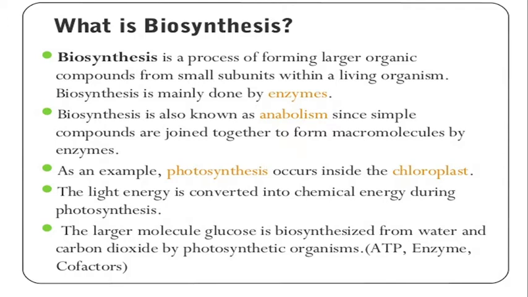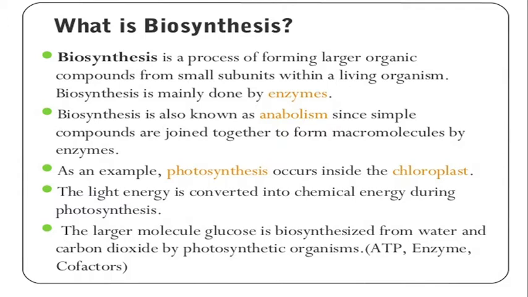Biosynthesis is also known as anabolism, since simple compounds are joined together to form macromolecules by enzymes. Smaller molecules join together to form a macromolecule, and that formation is done using enzymes in biosynthesis.